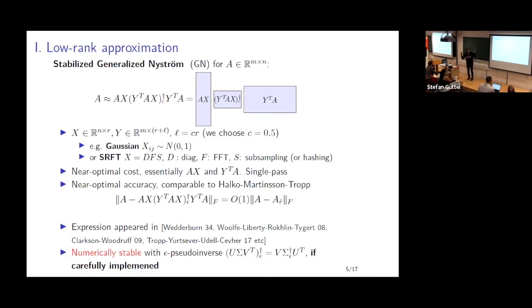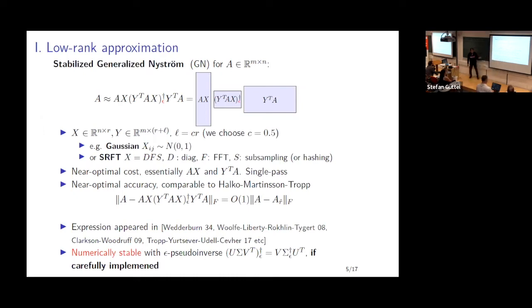So the point that I want to highlight today is this expression. Basically, in the literature, people have been using it with this pseudo inverse, which is defined through the SVD. It turns out that, at least to my mind, in order to guarantee numerical stability, you have to introduce this stabilization parameter epsilon.